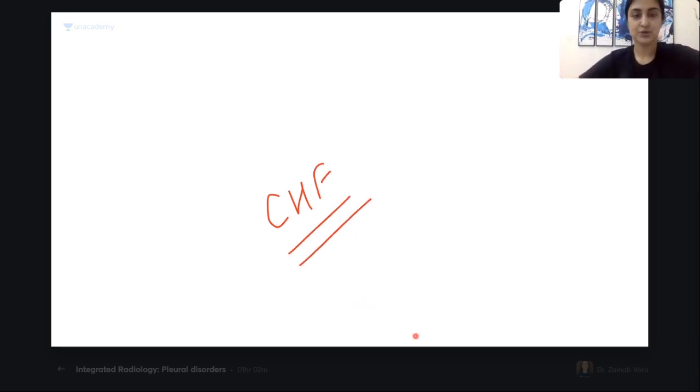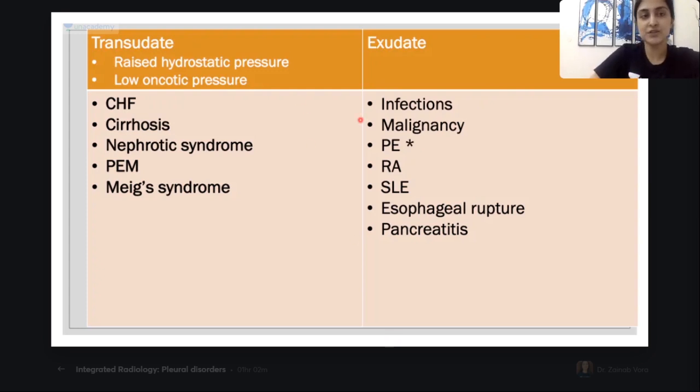All right, so now let's quickly look at the causes of transudative and exudative effusion. If I ask you the most common cause of exudative effusion, guys, what will it be in our country particularly? Yes, it will be infections or tuberculosis. The most important infection will be TB. So that is the most common cause here.